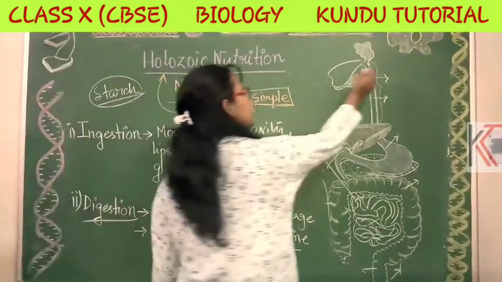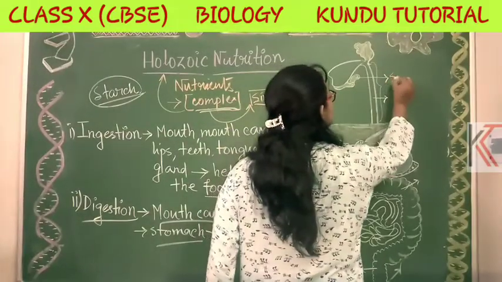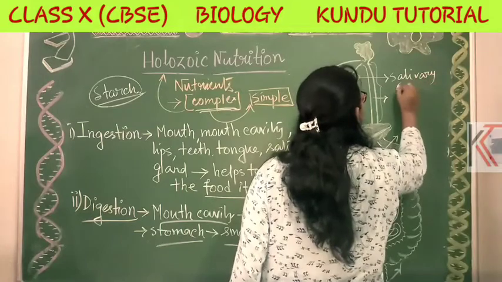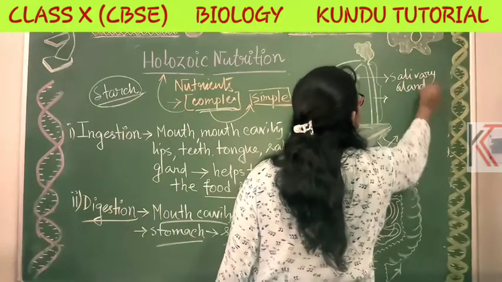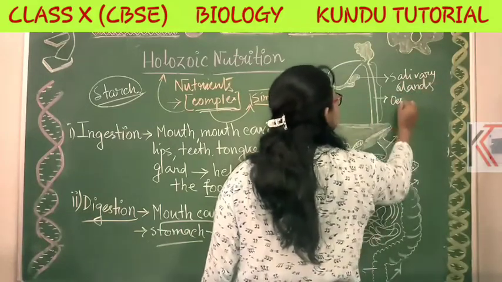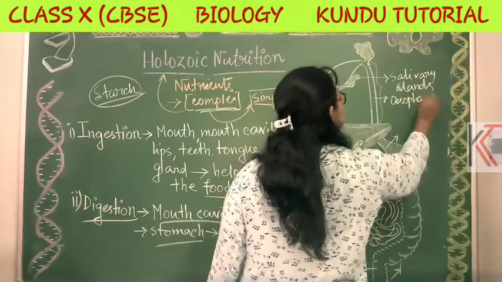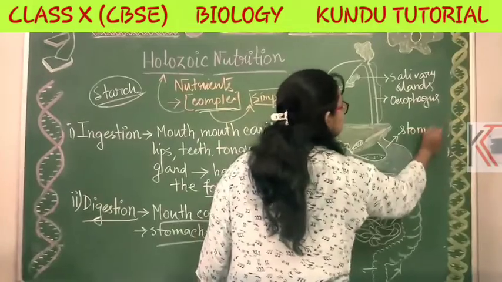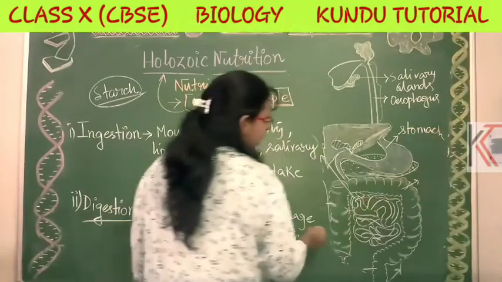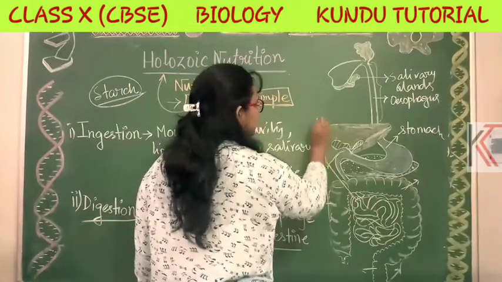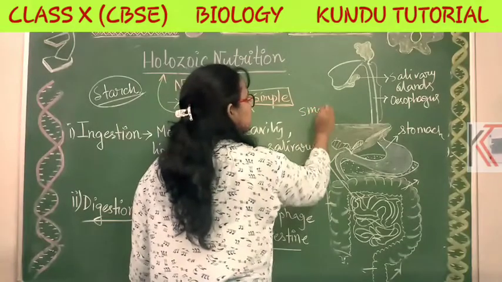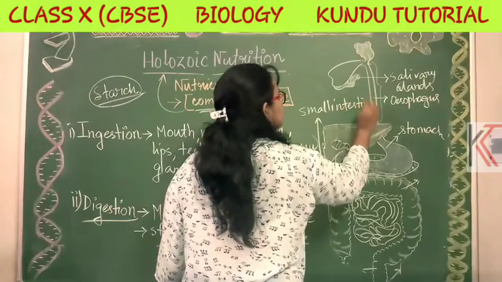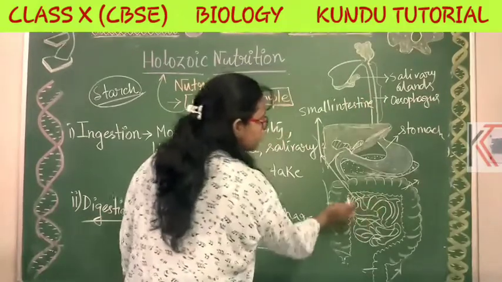So here it is the mouth cavity, and here the salivary glands. Okay. It is the esophagus. It is the stomach. And this one is the small intestine, this coil-like portion.